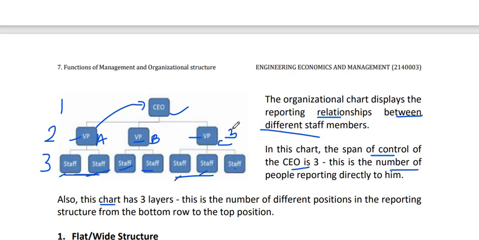Layer means the number of different positions in the reporting structure from the bottom row to the top position. How many positions are there? Vice president, supervisor, department head. These are the different layers. From the figure they have given, there are 3 layers in the chart.